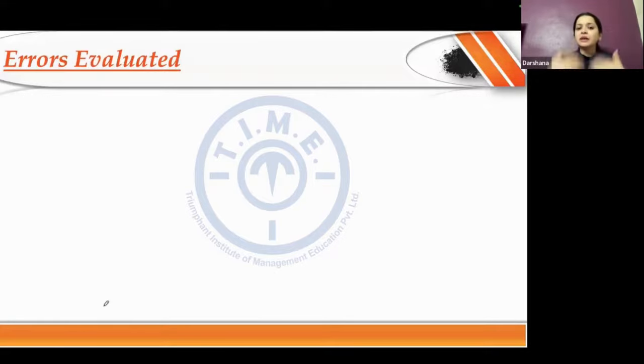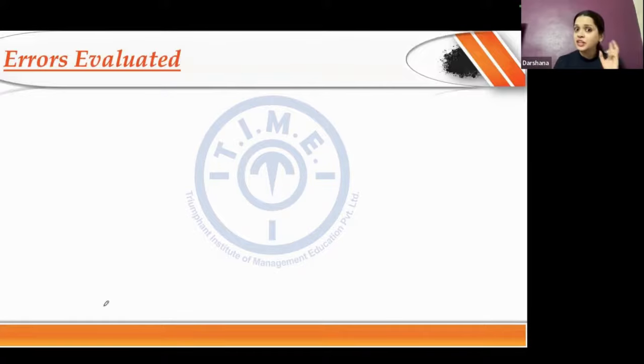So I will need a template in my mind which will tell me that, okay, first I have to check this error, then I have to look for this, then I have to look for this. So that hierarchy in my head should be developed. Following which, I will train my brain in such a way that whenever a sentence comes to me, I will try and look at it in the same fashion.